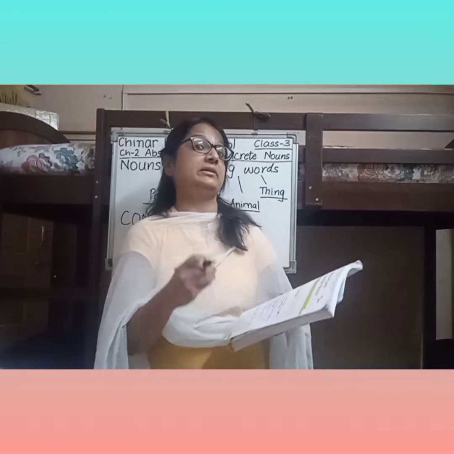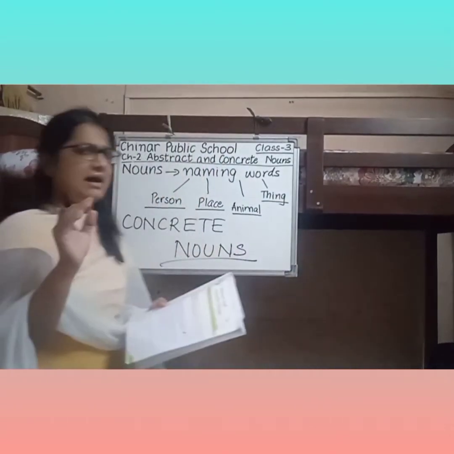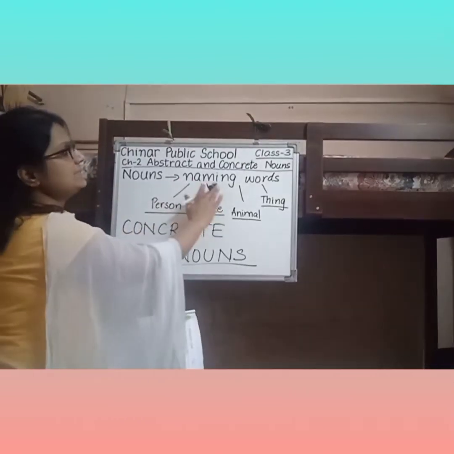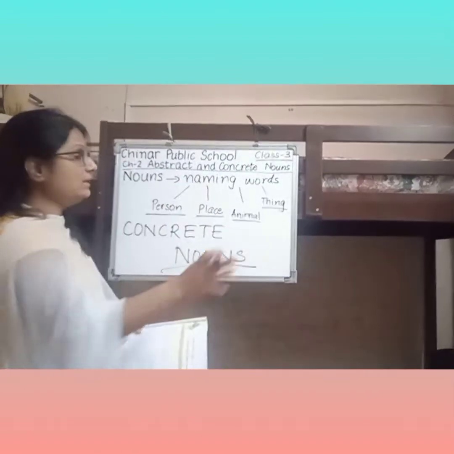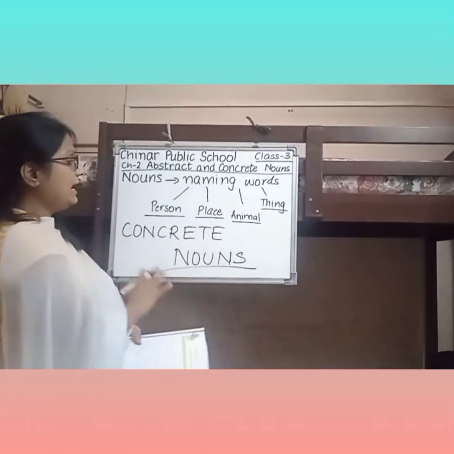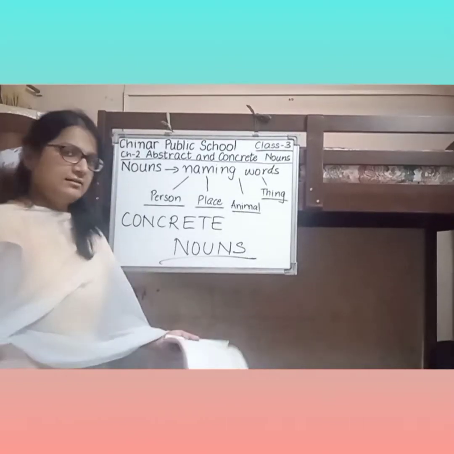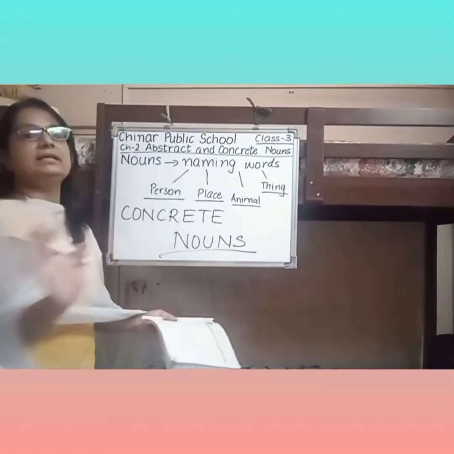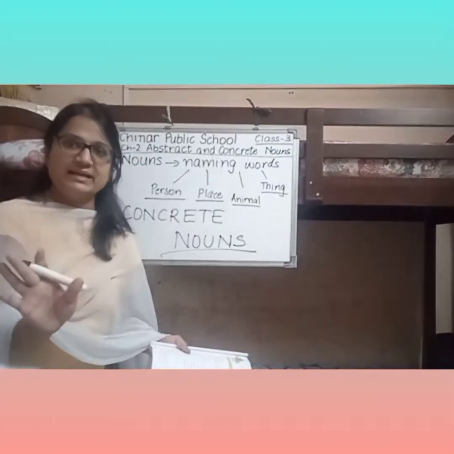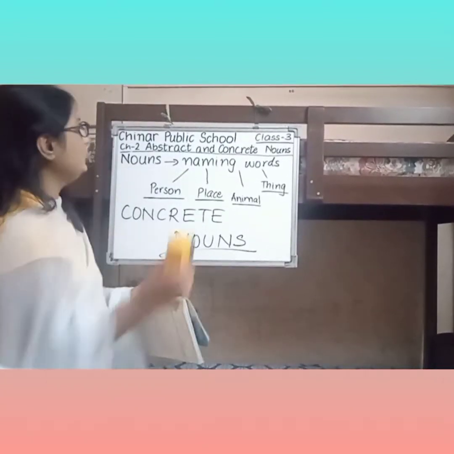We can make them out, whether it is a person, a place, an animal or a thing. So simply we have to remember that nouns are naming words, and it can be a name of a person, place, animal or thing. And because all these things can be seen physically, that's why they are called concrete nouns. Simple. Save it in your mind. Done? Clear?